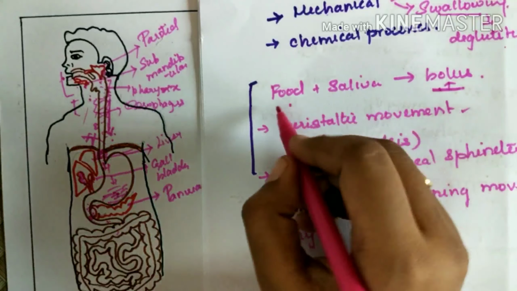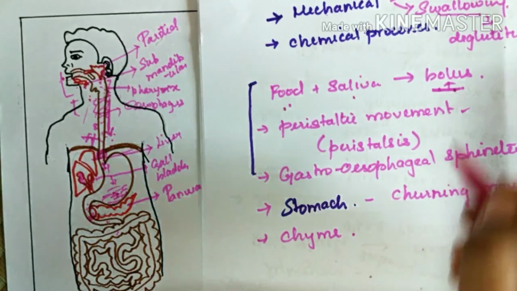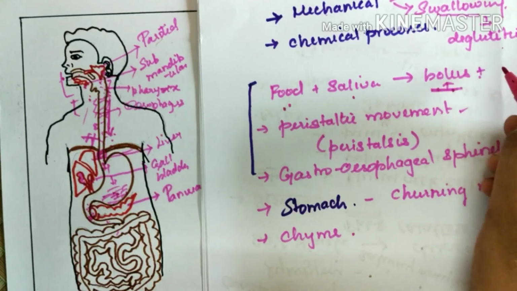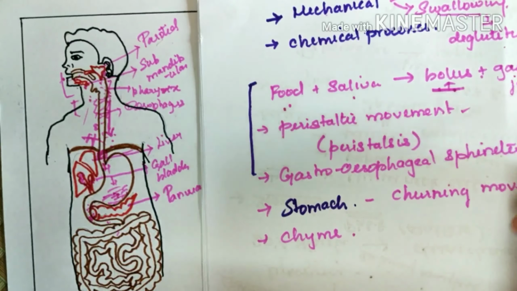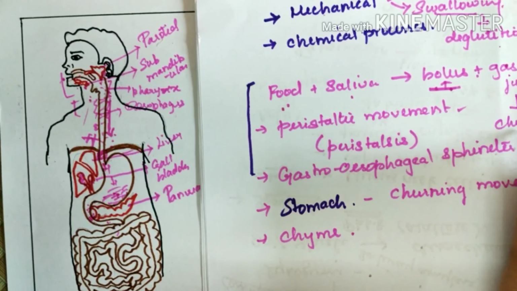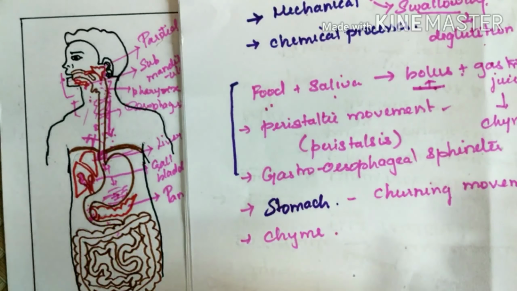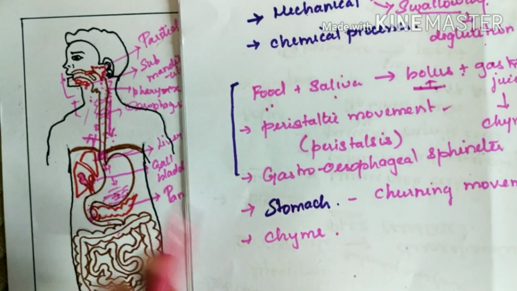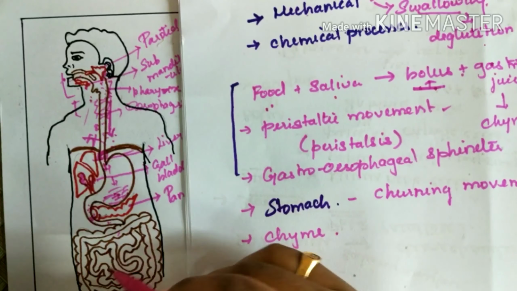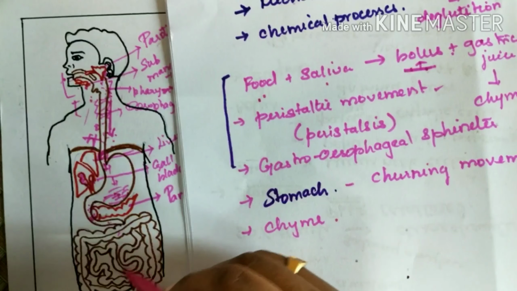So food with the saliva becomes bolus. Bolus with the gastric juice becomes chyme. Then this chyme enters the small intestine, where all the pure chemical digestion happens. Here also some of the mechanical process happens.